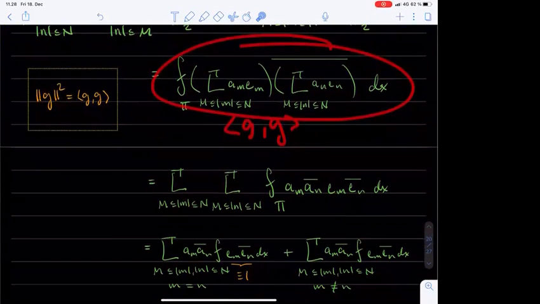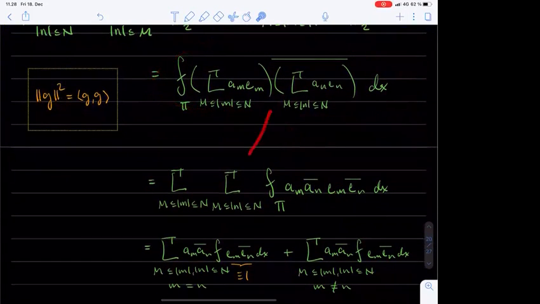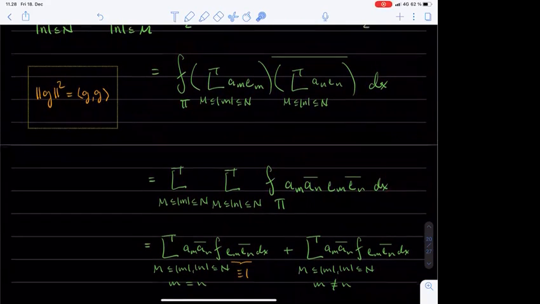Once we expand the product of these two sums and exchange the order of integration and summation, we eventually arrive at the following expression: a double sum where both the absolute values of the indices m and n range between big M and big N of the terms average integral over T of a_m e_m times the complex conjugate of a_n e_n dx.